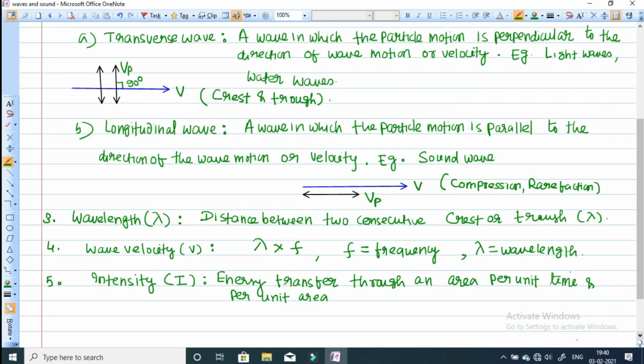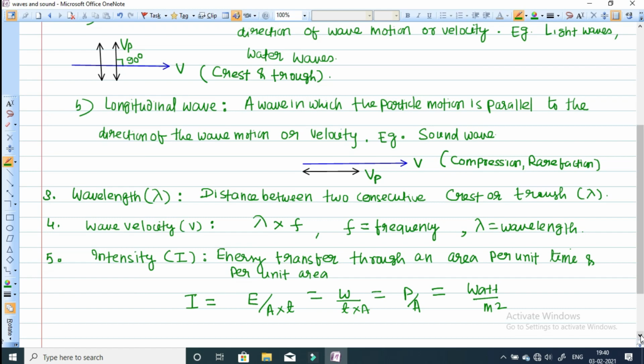In mathematical representation, intensity I is equal to energy transferred E per unit area A per unit time T. Energy per unit time is also known as power, because energy is equal to work done. Work done divided by time is power. So power per unit area, power transmitted to a surface having area A, is intensity. The unit of power is watt and the unit of area is meter square, so watt per meter square is the SI unit of intensity.